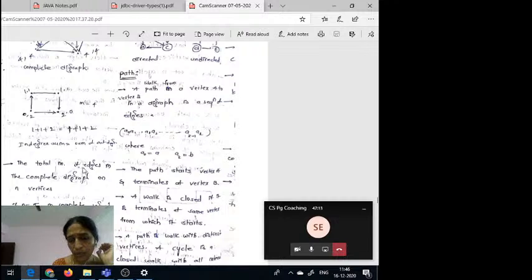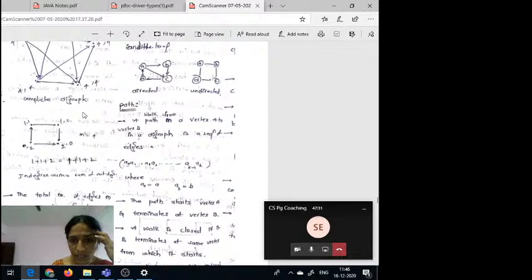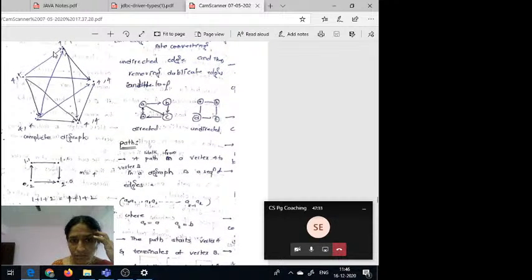That means the total number of edges in the complete digraph. అంటే అప్పుడేంటి మనకి ఎన్ని వర్టిసెస్ ఉండొచ్చు అంటే n vertices are there. So total number of edges m, then the complete digraph on n vertices. Suppose n vertices ఉంది అనుకోండి, n vertices 1 2 3 4 5 vertices are there. So then total number of edges are m. That means m is in the sense what అండి ఇక్కడ number of edges.